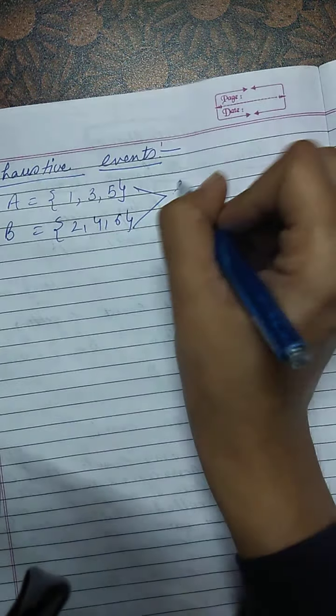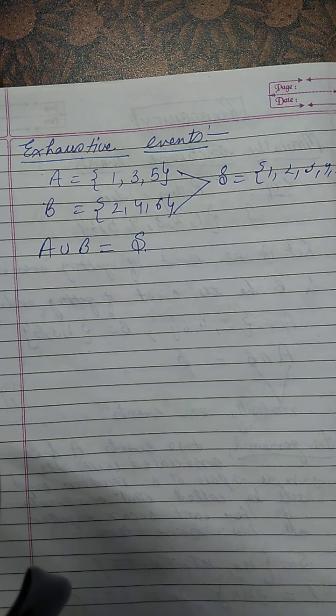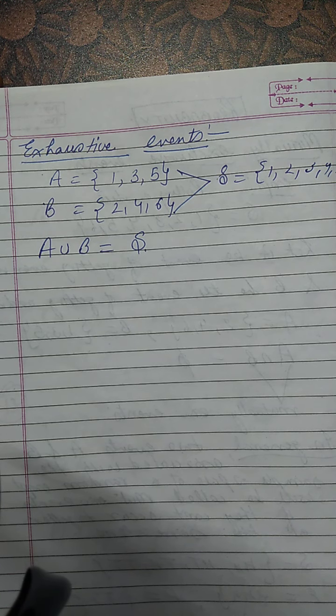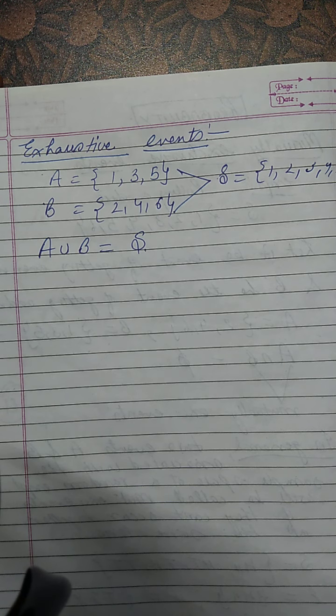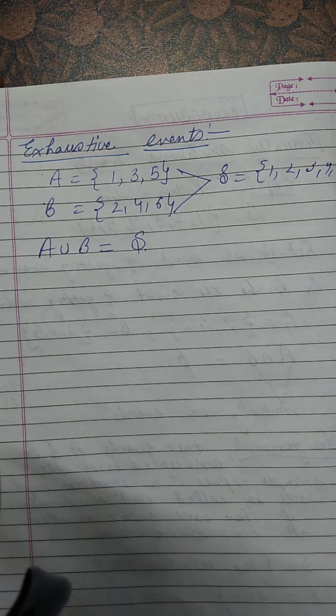And if I take the union of these two subsets A and B, I am getting the sample space, right? So the events that I am defining on a random experiment associated with some sample space will be called exhaustive events if the union of those two events or three events or four events gives me the complete sample space.